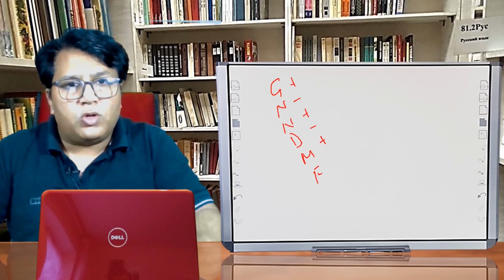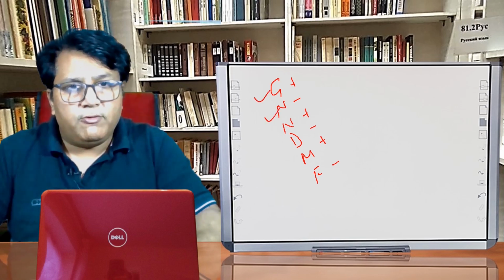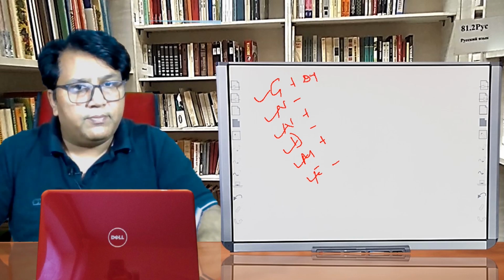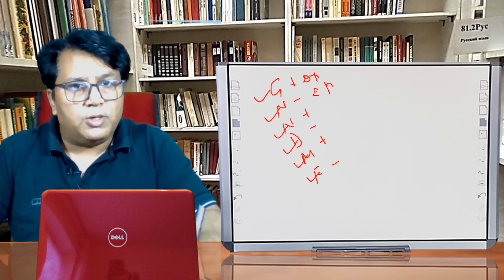That concept is GNNDMF. The name of this concept is Germany ने नहीं दी मुझे Ferrari. What is the name of this concept? G means Germany, N means ने, N means नहीं, D means दी, M means मुझे, F means Ferrari. Plus minus, plus minus, plus minus. That is for the depreciation. That is one pair.